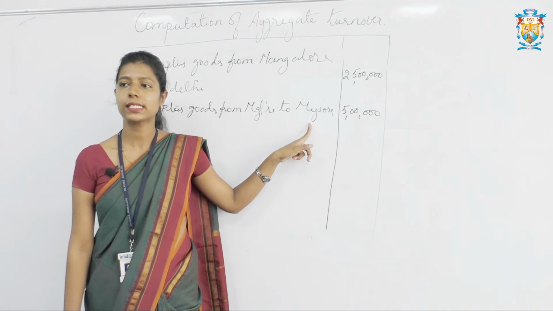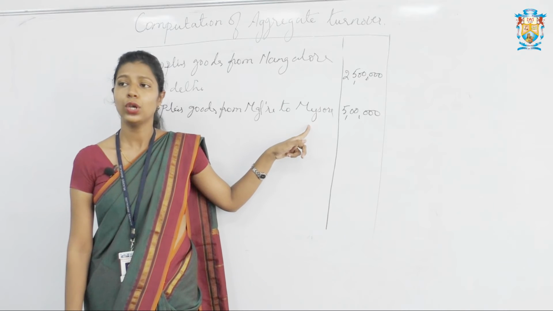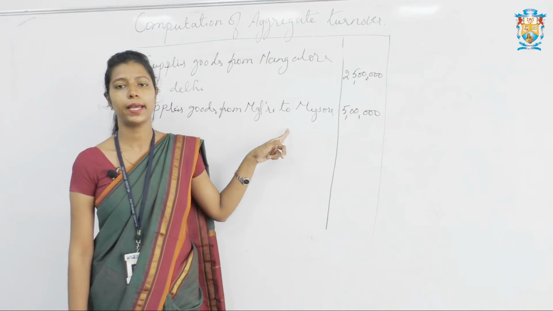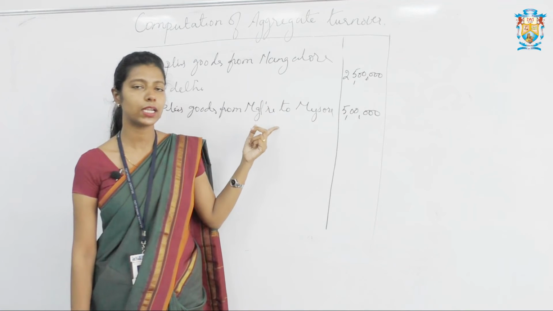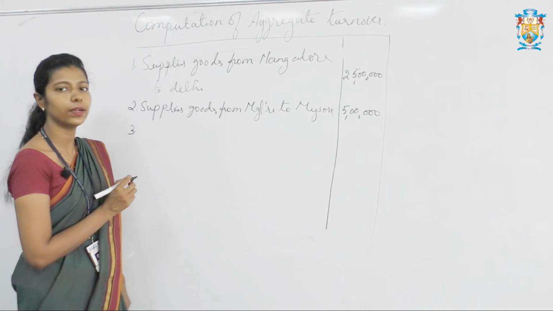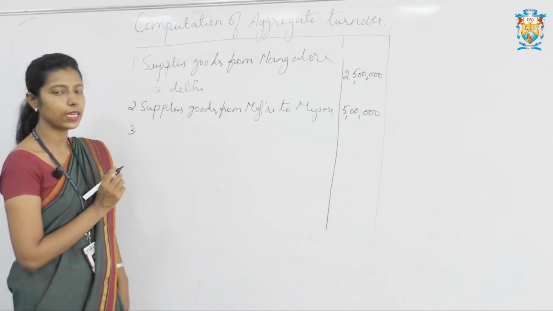Next, third, they have given supplied goods from Chennai unit to UK for rupees 20 lakh. So here again it is a supply, so supply is included under aggregate turnover, whether it is taxable, non-taxable, exempted, nil rated, whatever, supply is included under aggregate turnover.